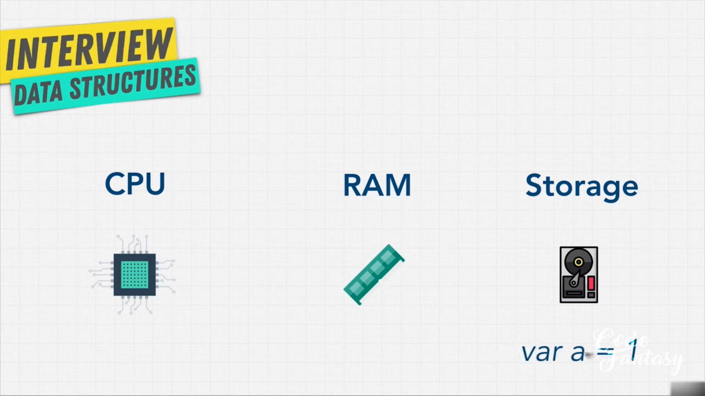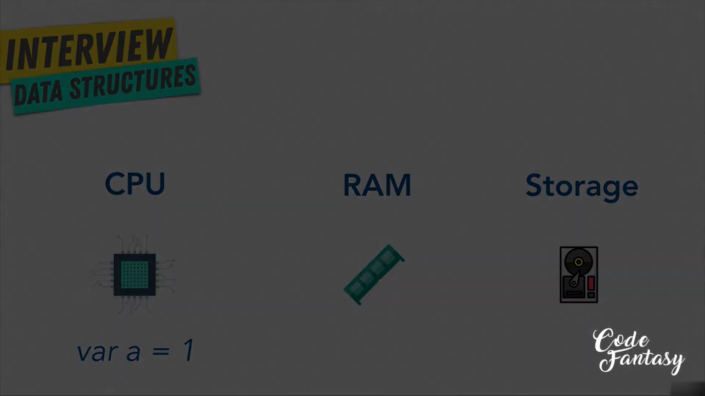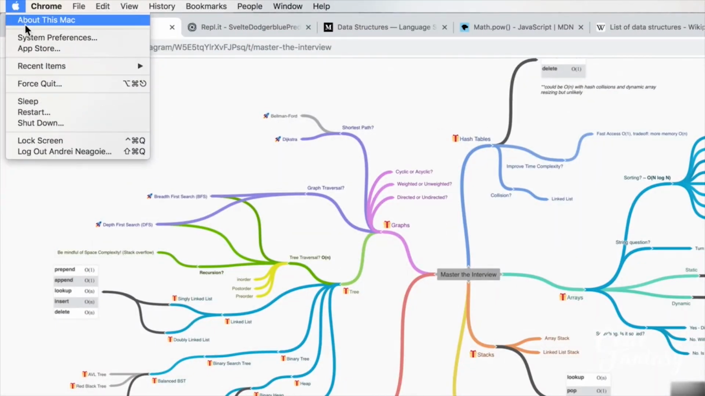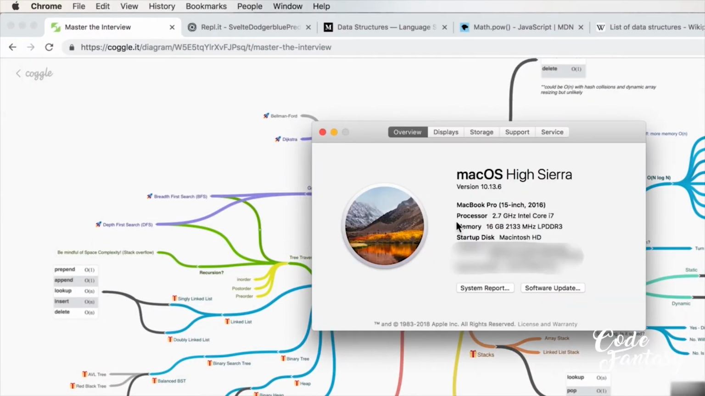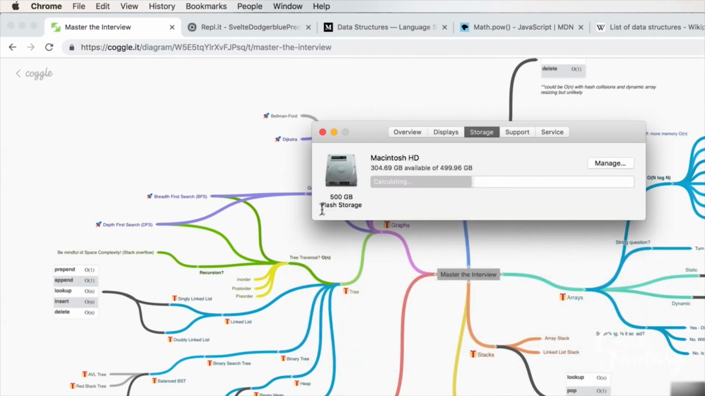We save it to storage so that next time we open up Google Chrome, the CPU is going to grab the program from the storage so that it can use it again. And for Google Chrome to run fast and run smaller scripts, it's going to keep that information in random access memory. We can see this on our computers as well. If I go to About This Mac, my computer, we can see here that we have the processor, which is my CPU. We have my memory, which is my RAM. And if I go to storage, this is my flash storage, my persistent storage on my computer.